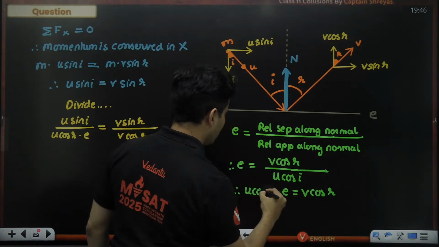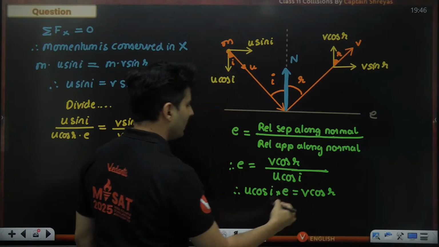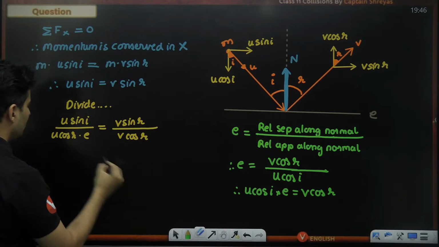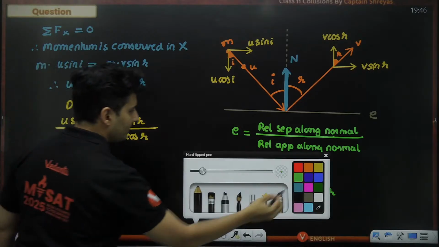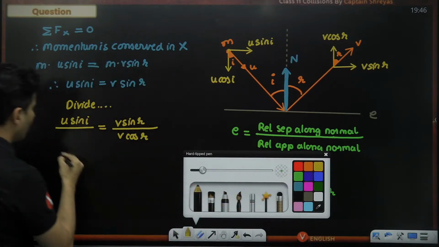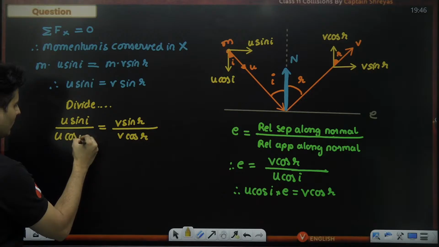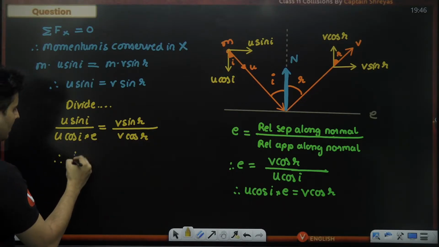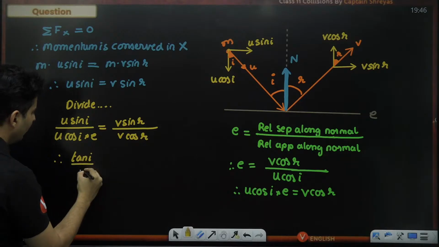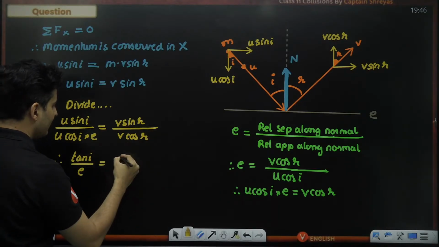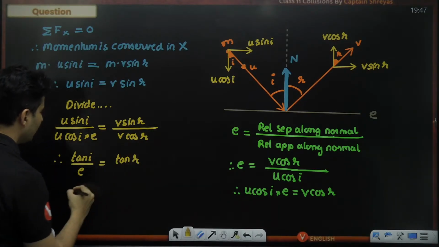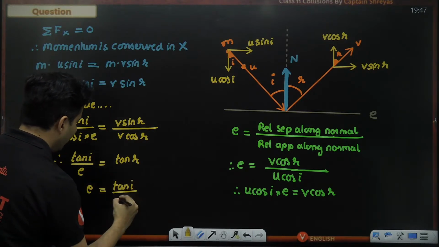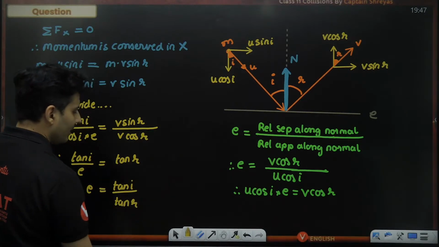Cos I. Yes, this was u cos I multiplied by E. Yeah, is that fine? U cos I. So same thing over here also. This will be u cos of I multiplied by E. U will get cancelled. Sine by cos is tan. So it will become tan of I divided by E. V will get cancelled. This will just become tan of R. Therefore, E will become tan of I divided by tan of R.